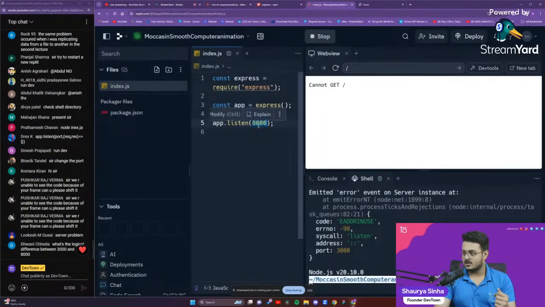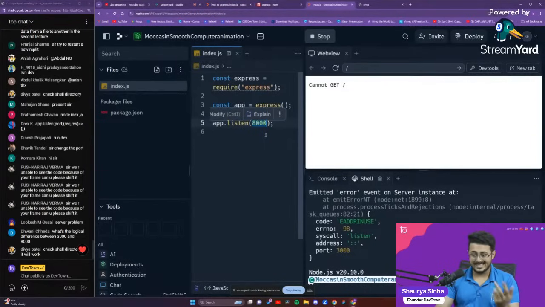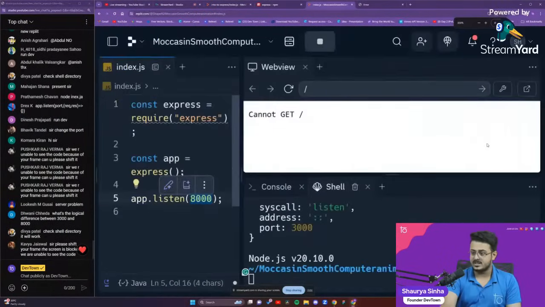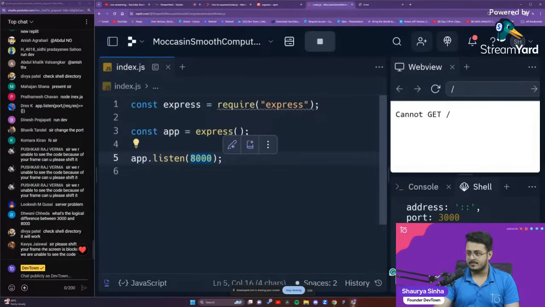It also said that because it's not a proper computer, we are using somebody else's computer to run our code, the 3000 port was already in use. Maybe some other function is running on port 3000. So I changed it to port 8000, as you're able to see right over here. Are you guys able to see this? I've changed the port to 8000. That has worked for me.